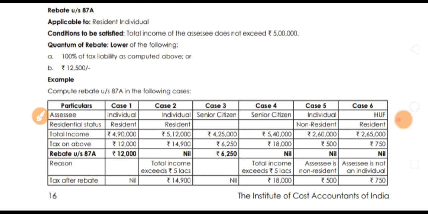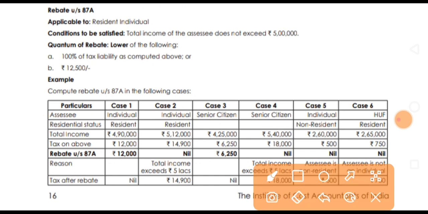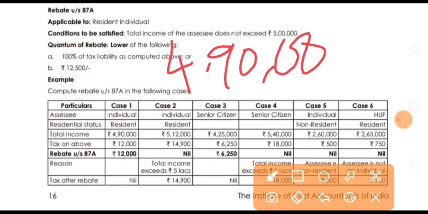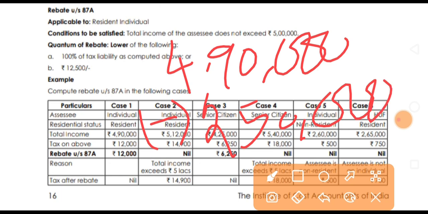The individual basic exemption is 2,50,000, which is nil. So 4,90,000 minus 2,50,000 is equal to 2,40,000.